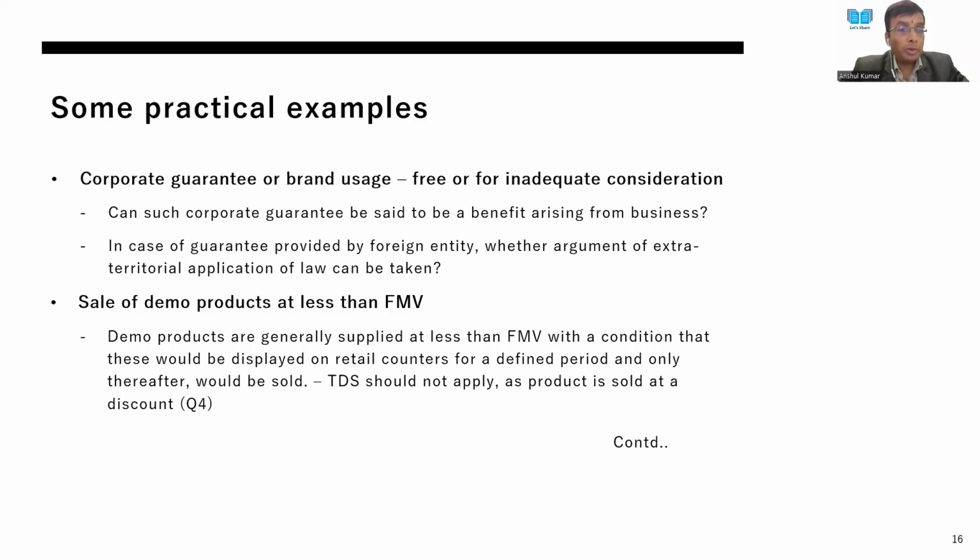Then we come to the next question of sale of demo products at less than FMV. In electronics industries, and a lot of other industries, wherever demo products need to be provided, it is seen that the dealers and the distributors are sold those products at highly discounted prices. Now the question arises whether, if the discount is quite high and not in pursuance of the normal sales discount or normal cash discount policy of the company, it can be alleged that such a heavy discount is in the nature of benefit or perquisite subject to withholding tax under section 194R.